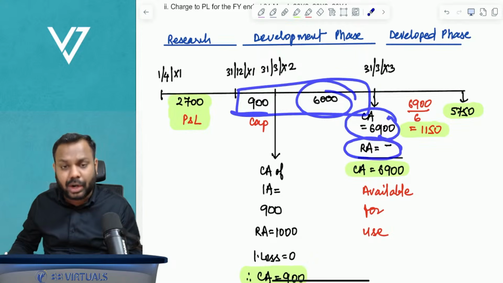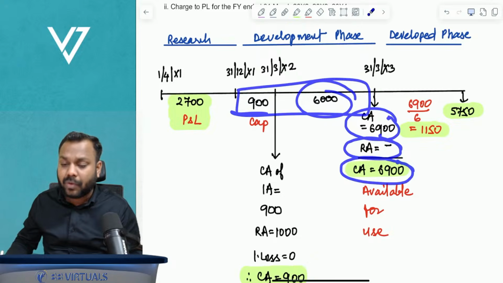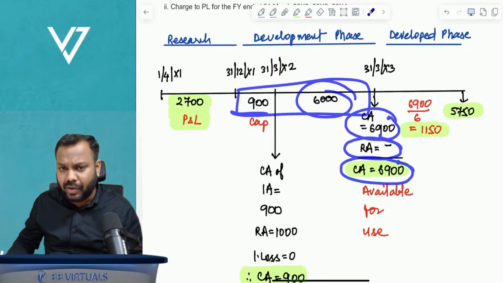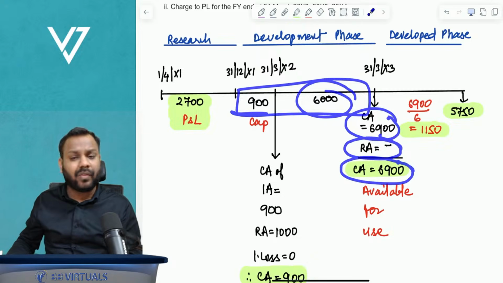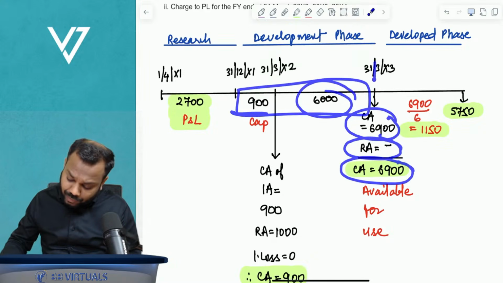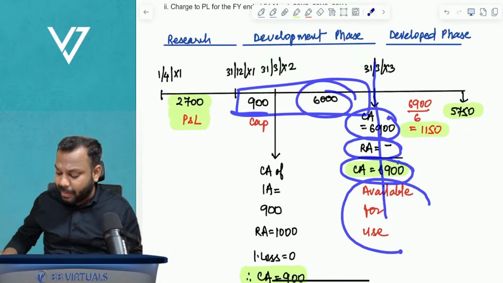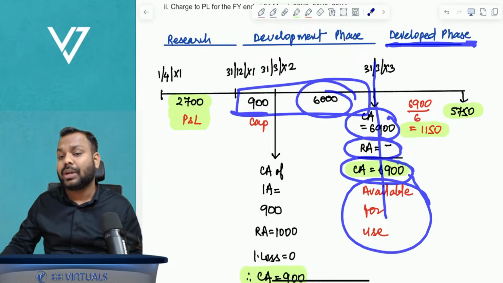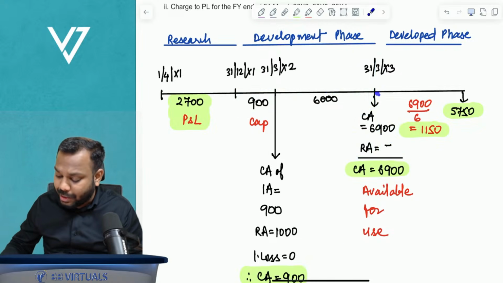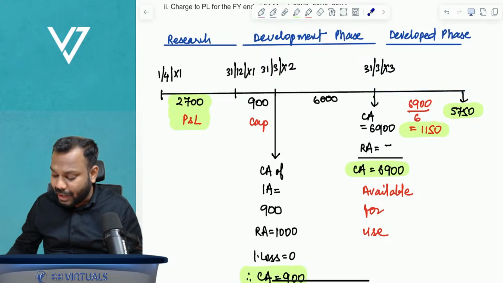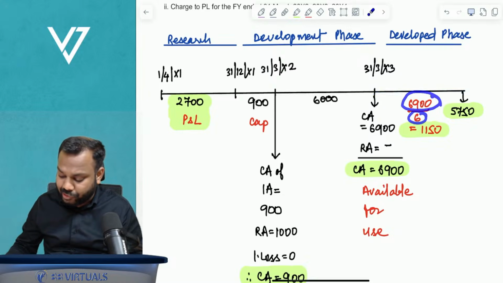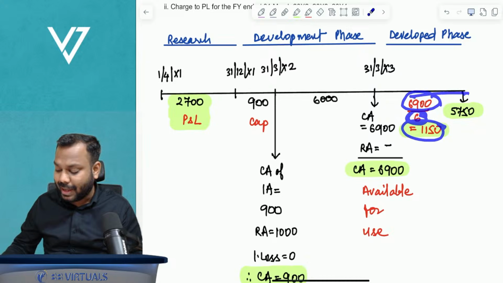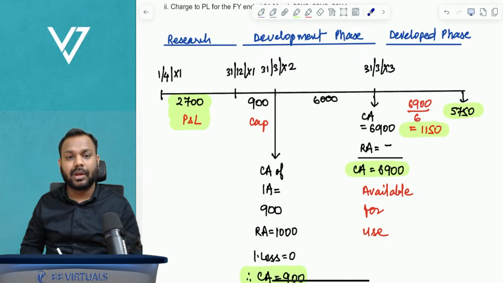Now we have to test it for impairment. Since the question is not giving me the recoverable amount, I cannot test it for impairment. Hence the carrying amount will be 6,900. Will we amortize it? No. Now on 31st March, it becomes available for use, that is, it enters into the developed phase. Once it enters into the developed phase, we will amortize it over the useful life. The useful life is 6 years. So what is the amortization? 6,900 by 6 is 1,150. So what is the carrying amount? 5,750. Is that clear, everyone?